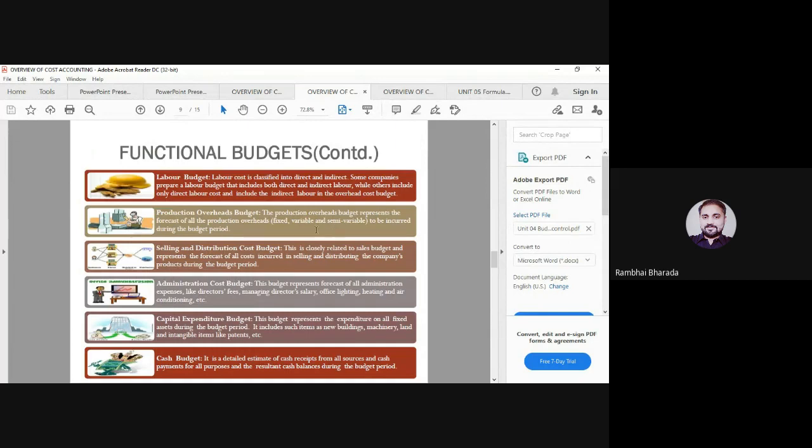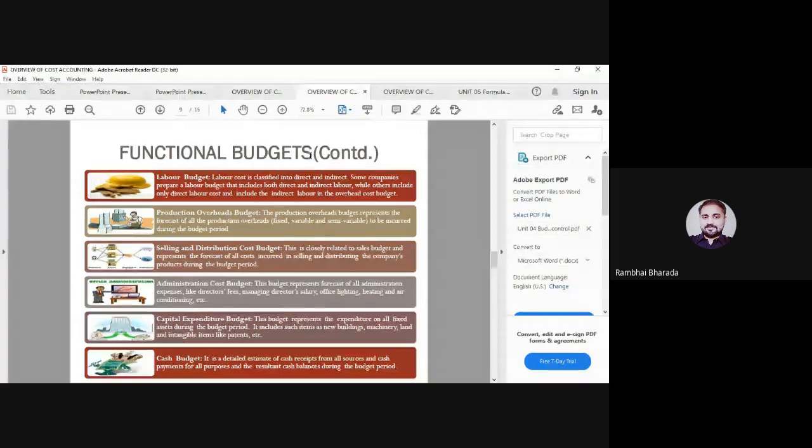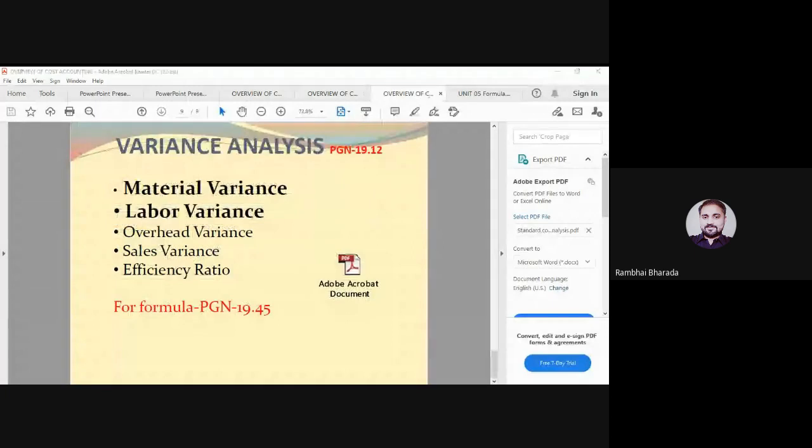For unit number 4, please read all the terminology related to budget, budgeting, budgetary control, classification of budgets, and practically the sales budget, flexible budget, and cash budgets are there. So please read and try to remember the format and rules for the same. And the fifth one is standard cost. Try to remember the terminology related to standard costing and specifically the formulas of material variance and labor variance.